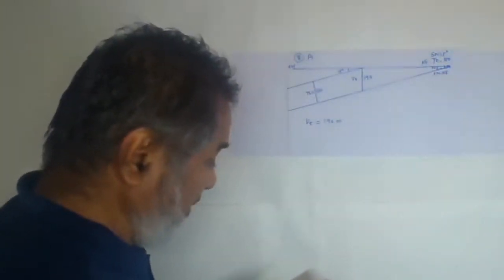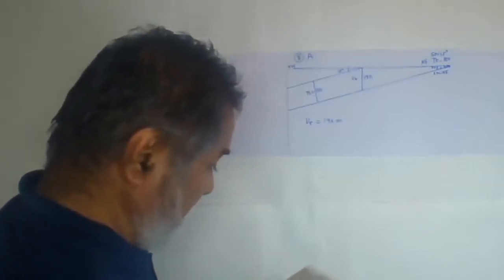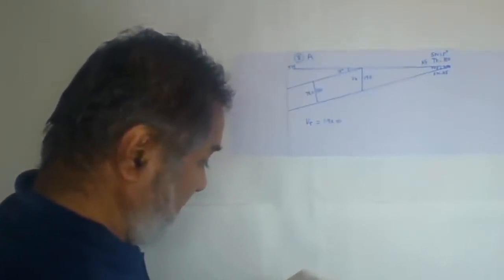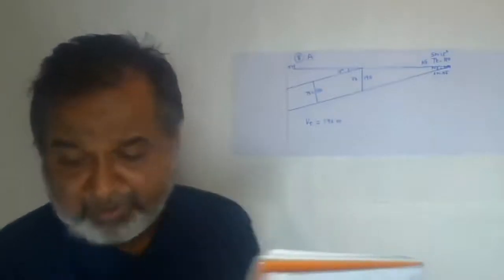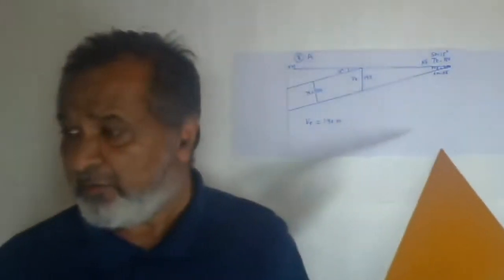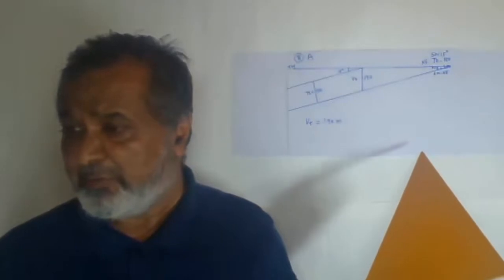Now what we are going to make out here is the hill slope. The hill slope at which the conglomerate bed will have a width of outcrop of 250 meters. So where is that 250 meters?